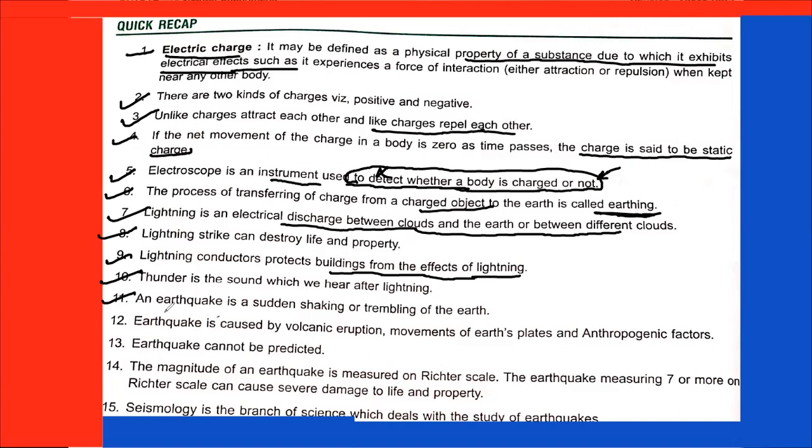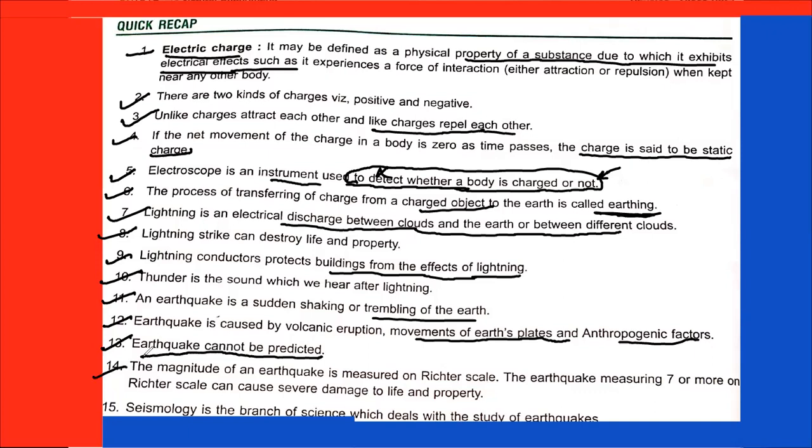Now let's talk about earthquakes. An earthquake is a sudden shaking or trembling of the earth. Next point is, an earthquake is caused by volcanic eruption, movement of earth plates, and anthropogenic factors. Next one is, an earthquake cannot be predicted. Also, lightning cannot be predicted.